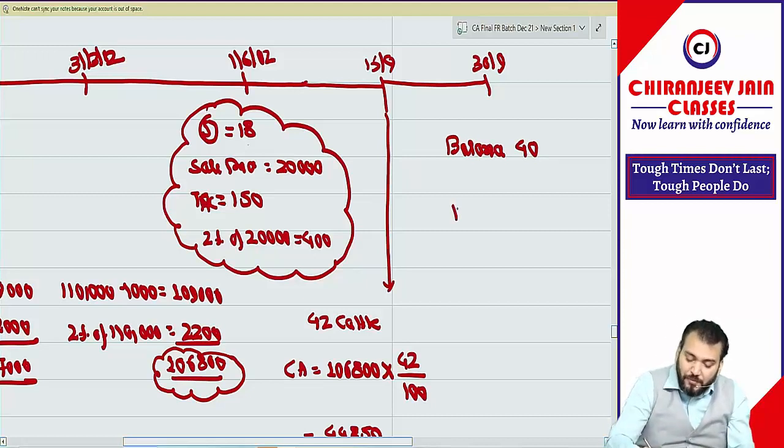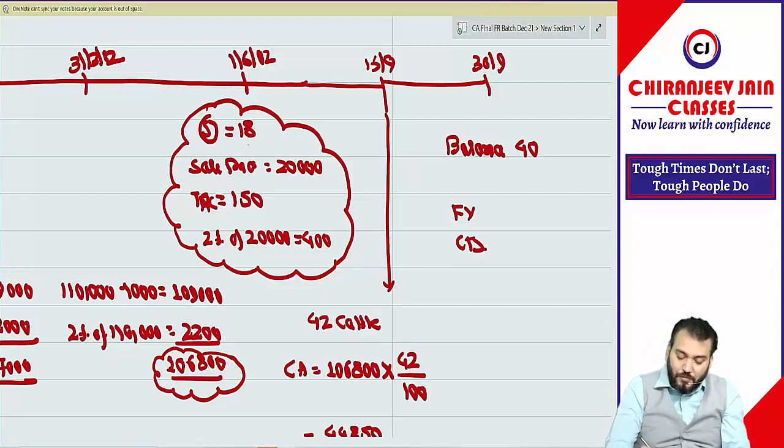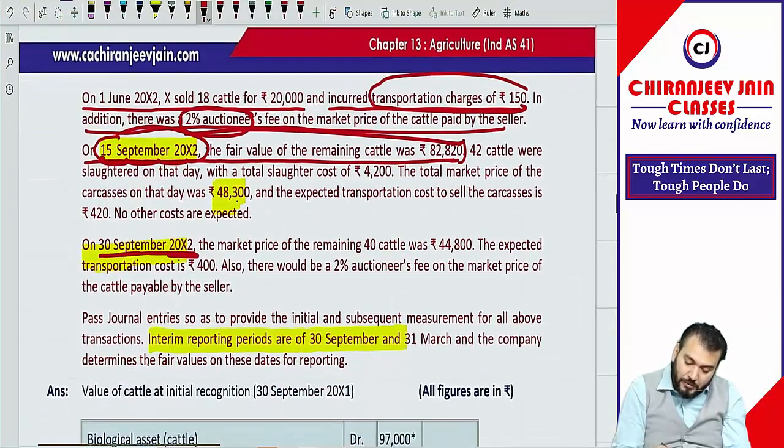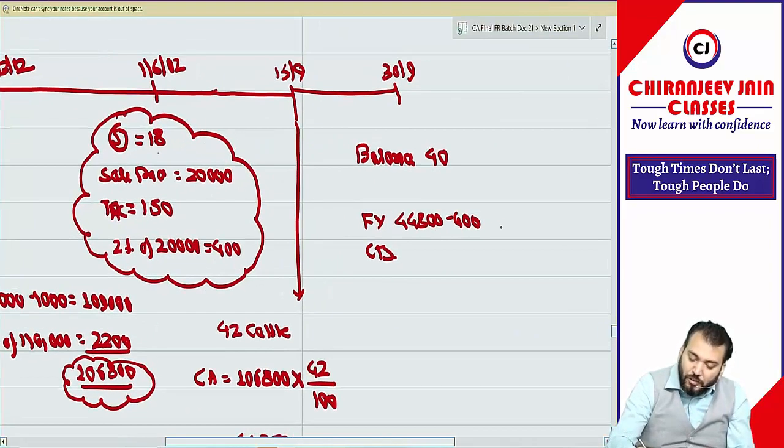Of course they will give fair value less cost to sell. What is the fair value they have given? 44,800 minus 400, which is 44,400.